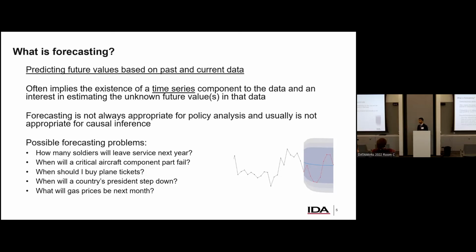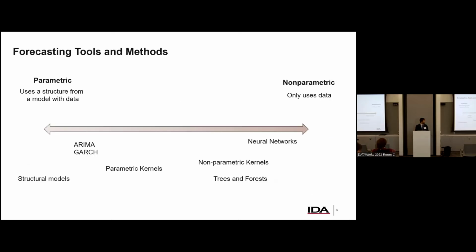Some are of great personal importance, right? Which is like, when should I buy the plane tickets and what will gas prices be next month? And others are more of an institutional standpoint. So of course, there are a lot of advantages here. So the way forecasting is currently done is in a wide range of different ways.